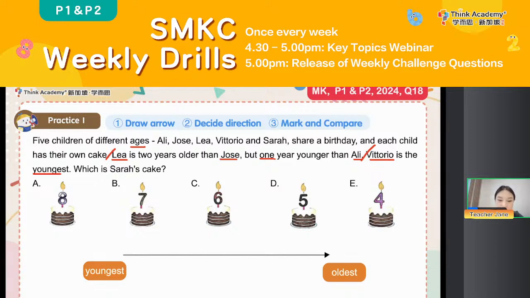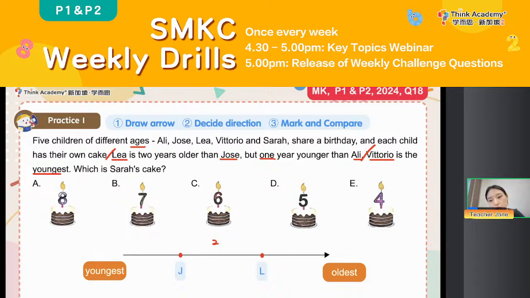Because you see the right side is the oldest. And then Jose should be on the left of Lee. And we also know the gap between them is 2 years old. Okay, everyone. Then I'll give you 30 seconds to try to label the others by yourself. Okay?